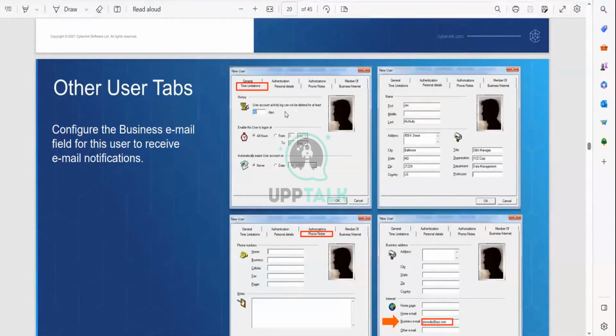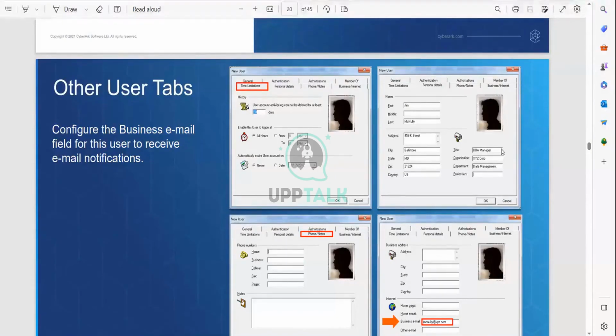Basically by default, CyberAdmin will give the 90 days period, but we can give 1 hour time also. If you want to only activate for this user, only for this time to this time, you can give the time slots also. That option is available in the CyberAdmin. It's very flexible. That's what I can say. All options are available. And the next one is personal details. You can give the personal details, first name and last name and address, whatever. If you require, you can give, otherwise leave it.